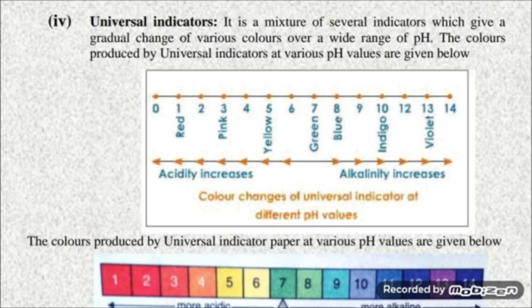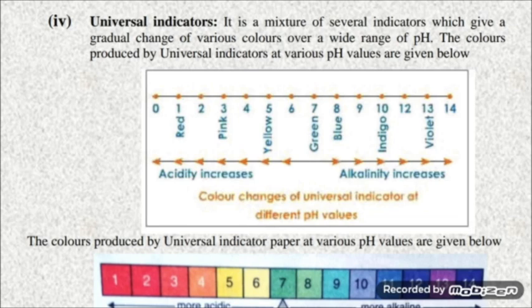The strength of an acid or base is measured on a scale of numbers which are called pH values. So pH values generally range from 0 to 14. You can see here, the scale is called pH scale. It has values from 0 to 14.